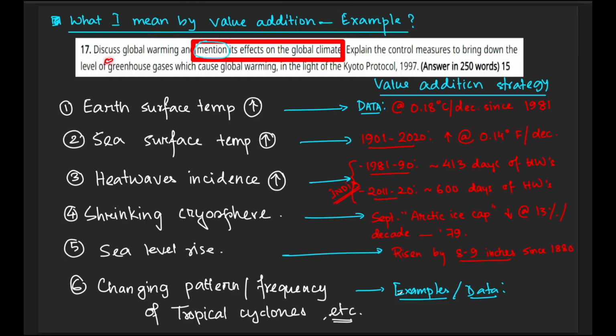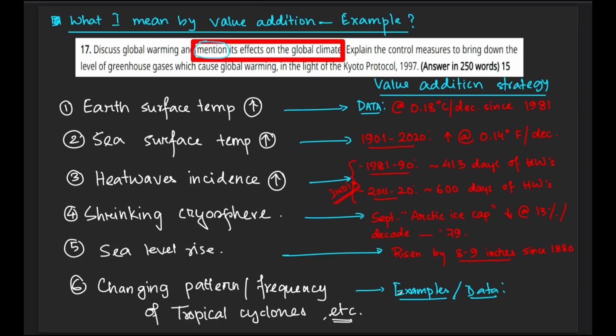For example, this was a question in this year mains examination GS3 paper, and I'll just be dealing with this portion: discuss global warming and mention its effects on global climate. So although it says just mention, one might just go for mentioning some effects. This is not an exhaustive list, there are so many others and therefore I put this etc. But these are the points that one can mention, like Earth surface temperature and all those things.